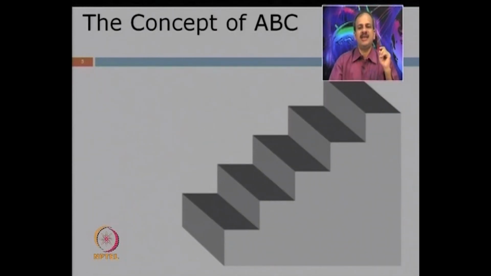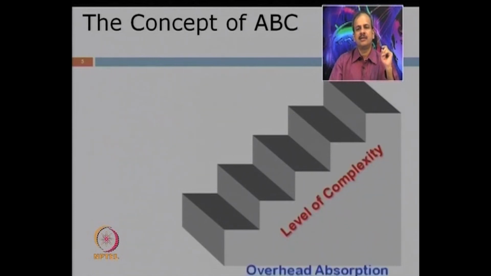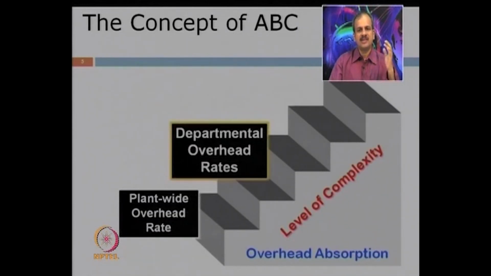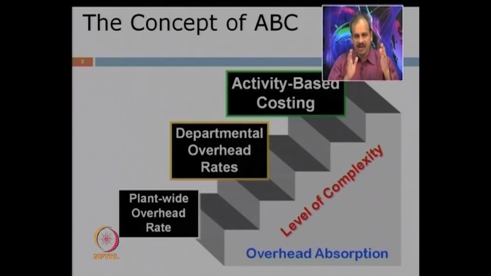Now as far as ABC is concerned, this is how it happens. A very simplistic system is plant based overhead, where we have only one cost for the whole plant. A little improvement is a departmental or cost center based overhead rate, where the costs are identified per cost center and then absorbed. Activity based costing is more complex and more sophisticated, where we identify each activity and each cost driver for the activity, and then the costs are charged.